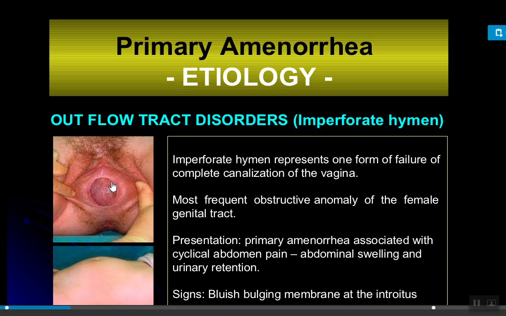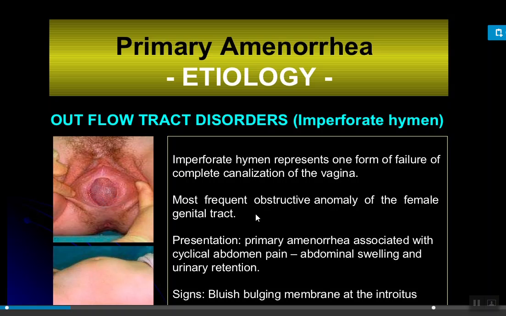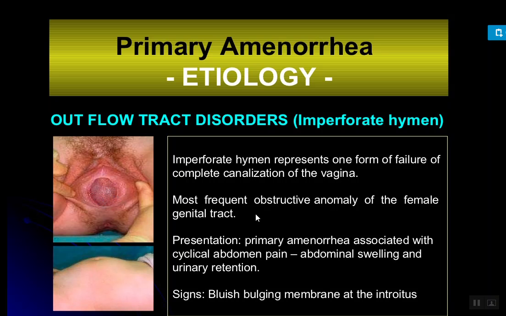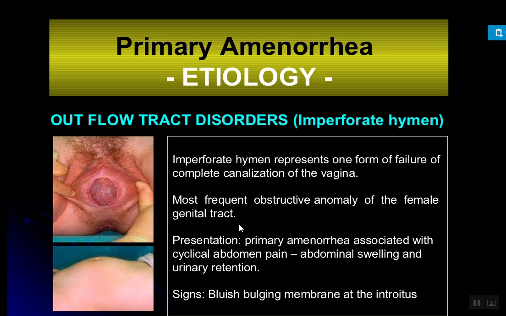Here you can see the diagram of the imperforate hymen. Means the hymen layer is intact and inside that there are chances that the menstrual blood can be accumulated. Imperforate hymen represents the failure to complete the canalization of the vagina, and there are obstructive anomalies of the female genital tract. Means it obstructs or prevents the menstrual blood from coming out.